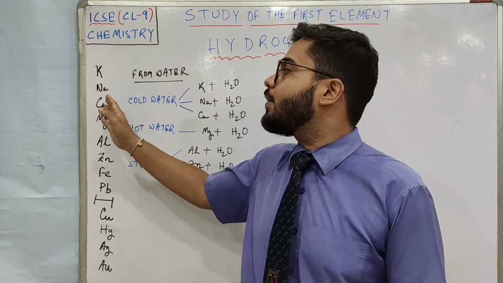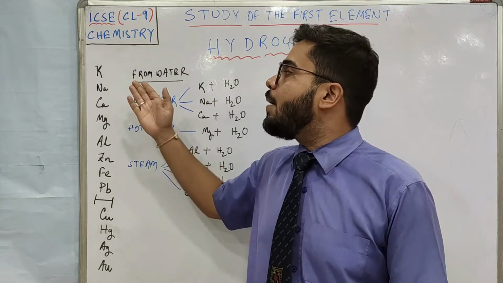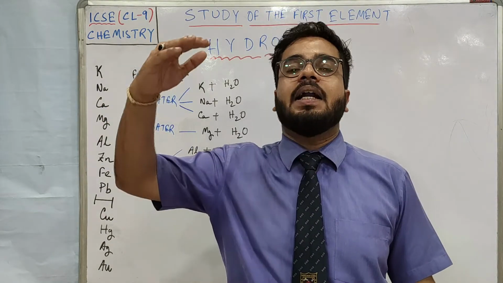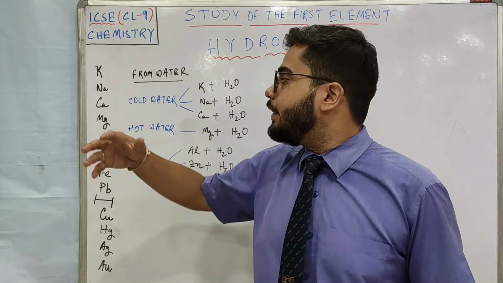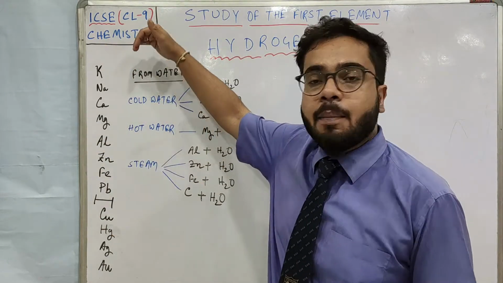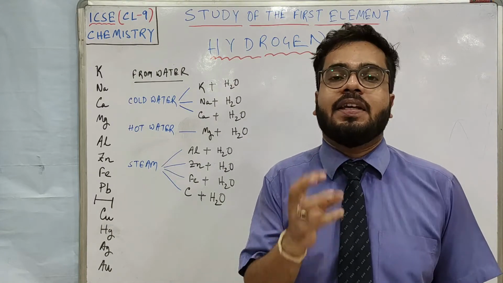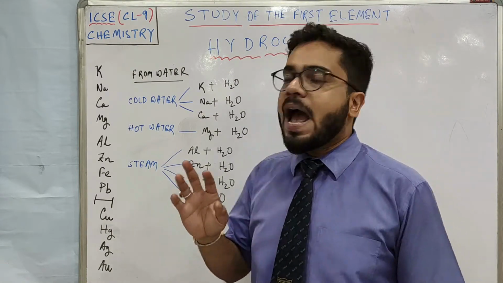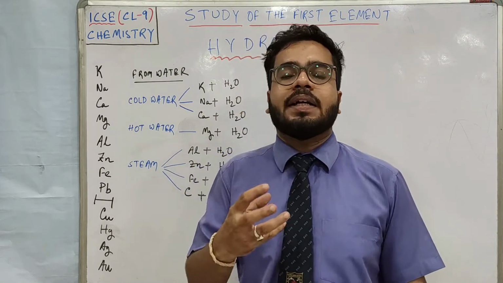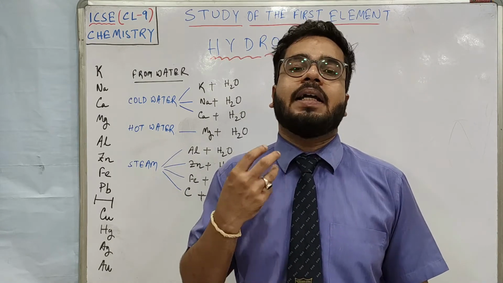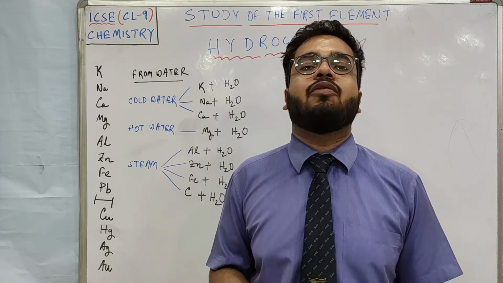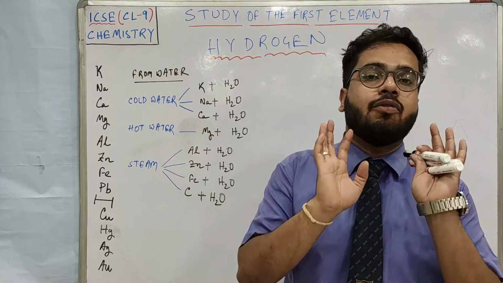What we have understood is that metals like sodium, potassium, if they are at the top of that series, are more active, and the more we go down in the series, the activity decreases. Correct? So we have to learn which metals liberate hydrogen gas if they react with water. Please understand one thing.